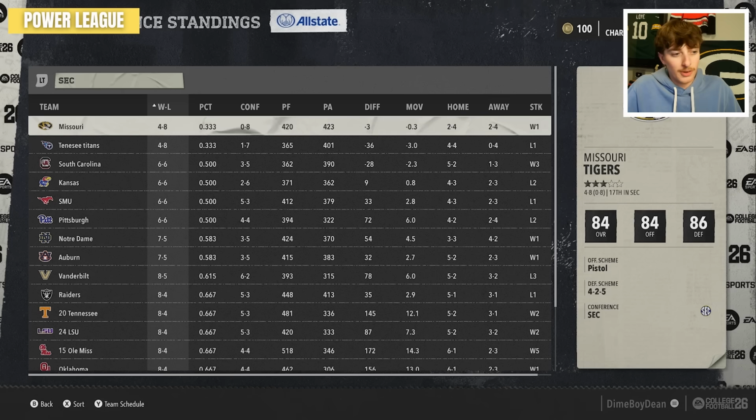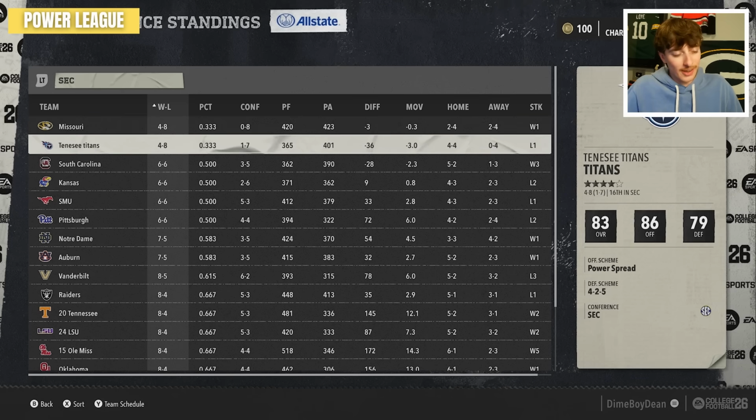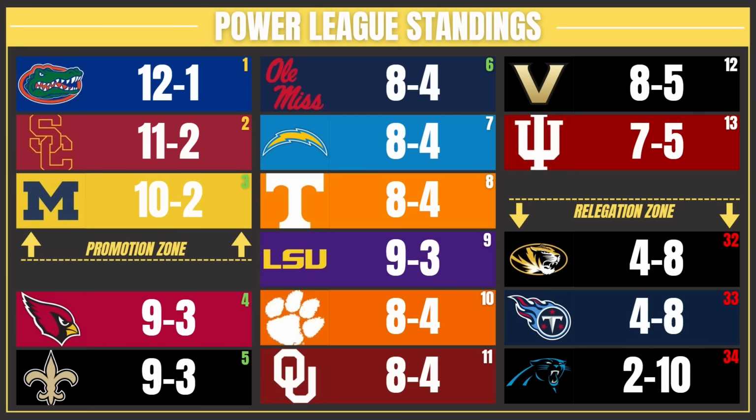They went 5-7. No, I lied, because in the SEC, Missouri went 4-8 and the Titans went 4-8. So that's another NFL team getting relegated. So yeah, the Florida Gators coming out on top of the Power League with USC right behind them. In the playoffs, we have Michigan, Ole Miss, and then 2 NFL teams trying to fight their way back, the Cardinals and Saints. Like I said earlier, sometimes consistency is key. And even though they didn't make their way up to the NFL, teams like Tennessee, LSU, Vanderbilt, all these teams did really good today, and they stayed exactly where they should have been, and that's the Power League.